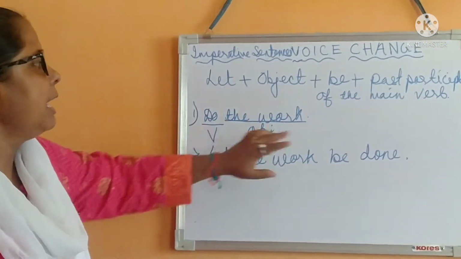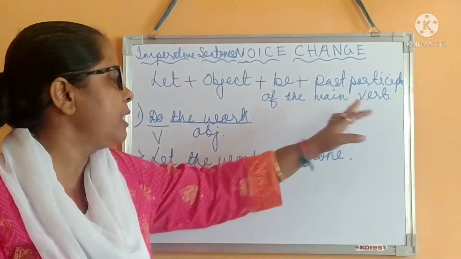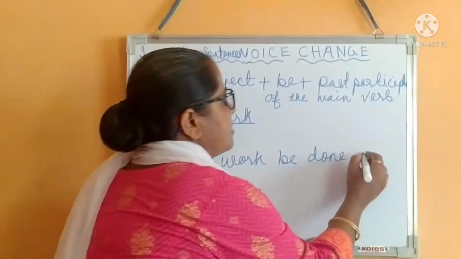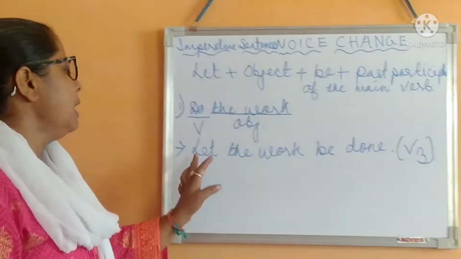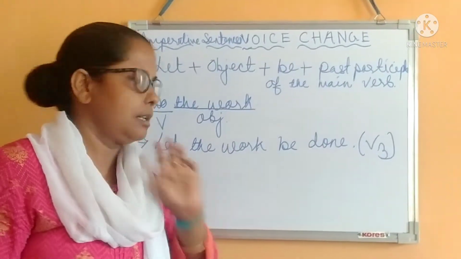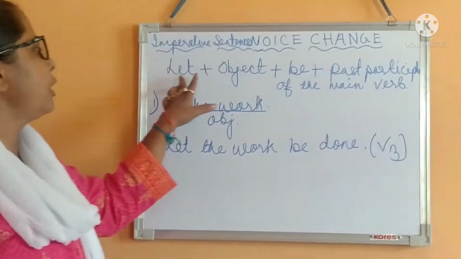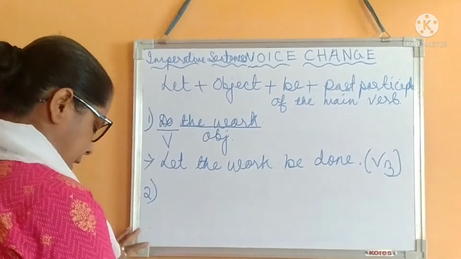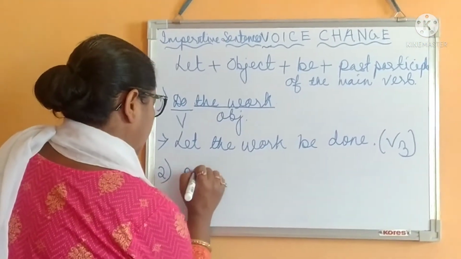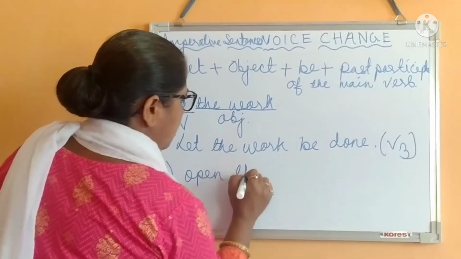Do is the verb, and what is the past participle of the main verb? Be done is V3. That is the past participle form. Let the work be done. So it's very easy if you follow the rule of doing this. Then the next one, open the door.